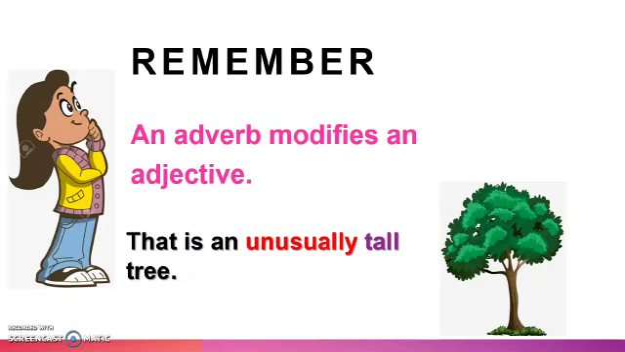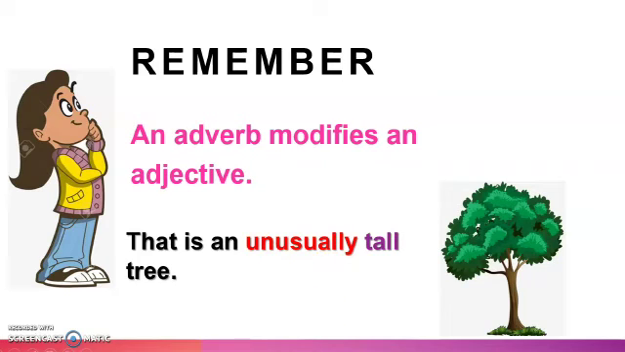Beta, always remember that an adverb modifies an adjective. Okay, that means it also tells us about adjectives as well. For example, this is an unusually tall tree. Over here, tall is the quality of a noun, that is tree. And how tall it is? Unusually tall. So over here, unusually is modifying the adjective, that is tall. So automatically this one becomes our adverb.